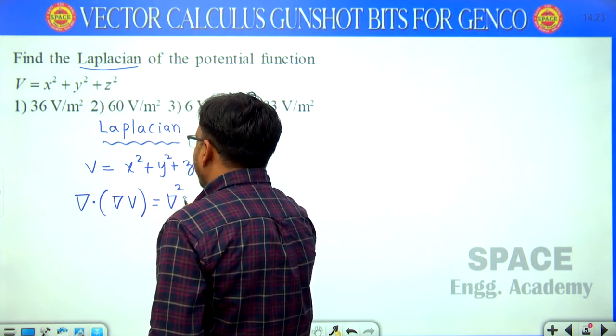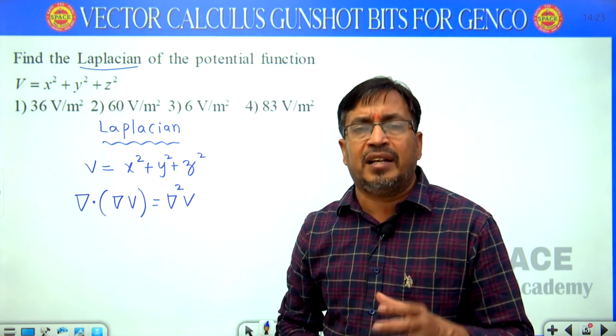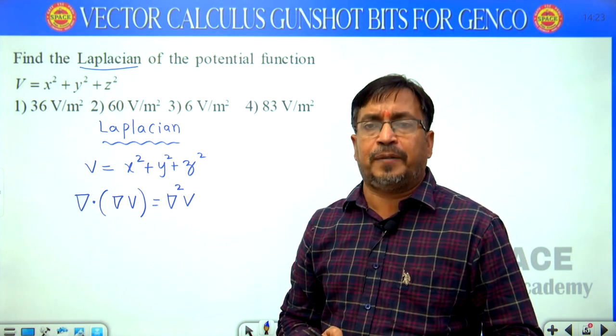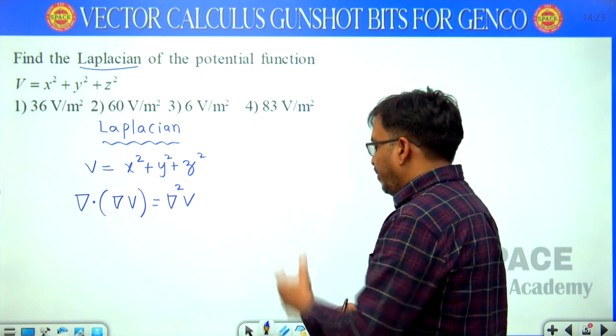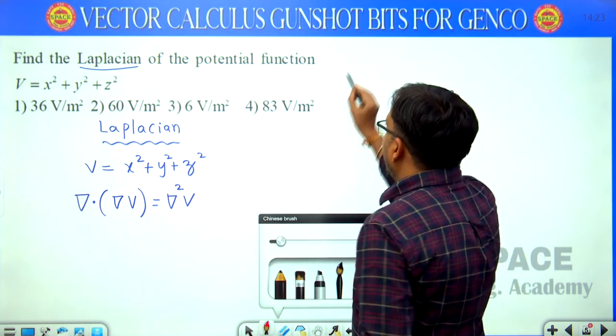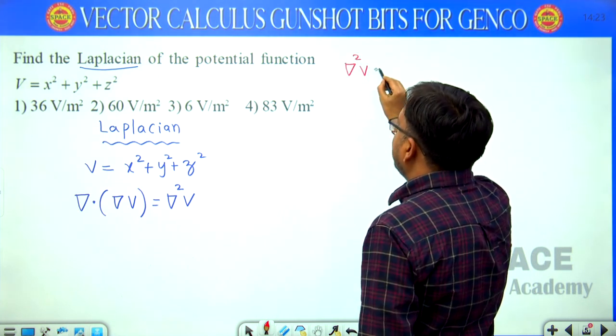This is the formula. Now del square v is known as Laplacian of v. Divergence of gradient is Laplacian. Now in the given question, v is in the rectangular coordinate system.